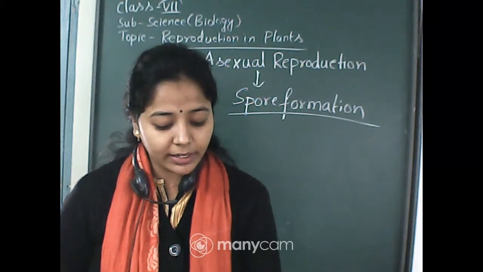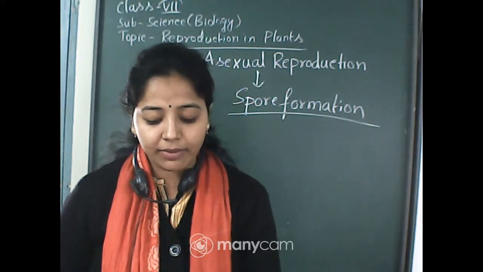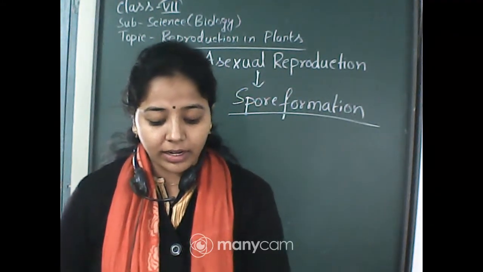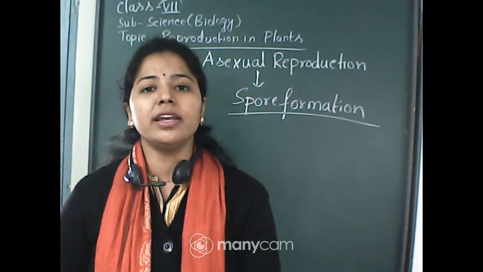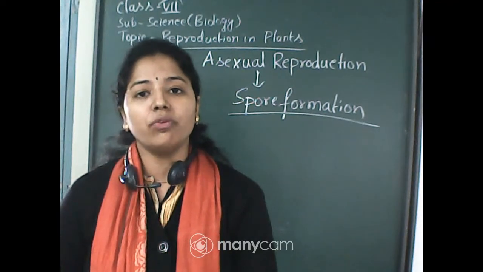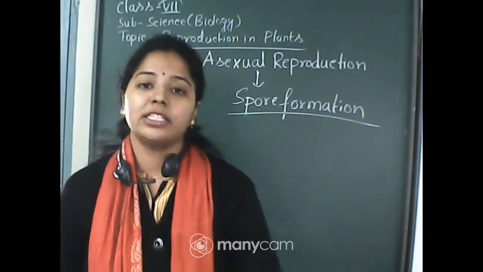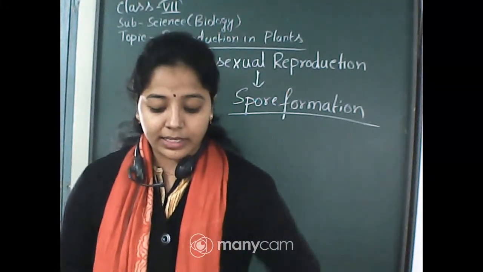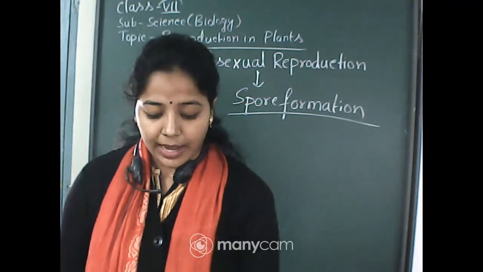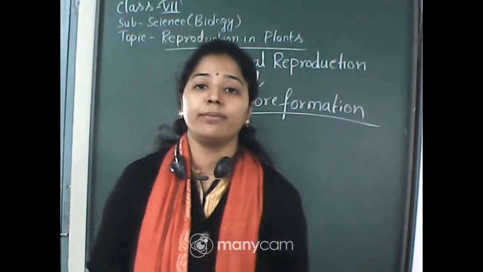When spores are released, they keep floating in the air, and as they are very light, they can cover long distances. These spores are very low weight, so they can easily fly from one place to another. These spores are asexual reproductive bodies, and each spore is covered by a very hard protective coat.